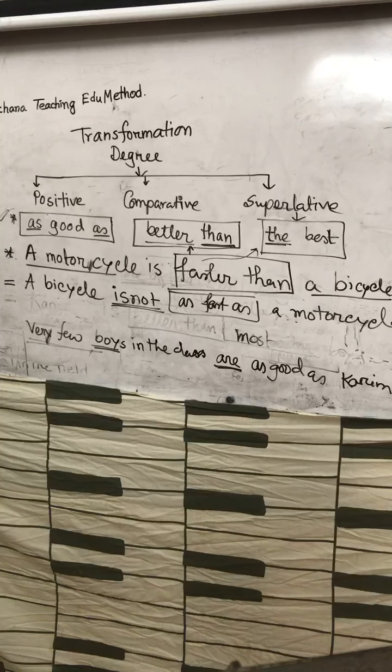Next, he was the laziest boy in the class. Number 5, Chittagong is the biggest port in Bangladesh.